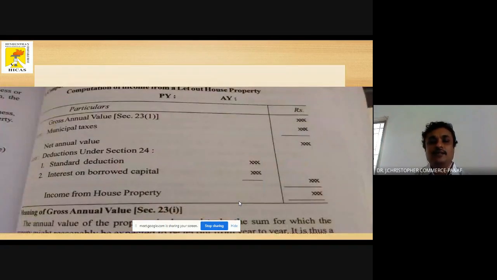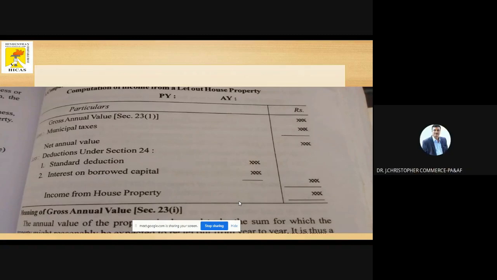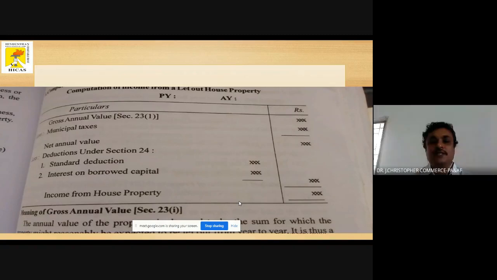Now how do you compute income from let out house property? First of all, we must calculate gross annual value. Then from that we deduct municipal taxes, and we get net annual value. From that we deduct items under section 24, that is standard deduction and interest on borrowed capital. Then you get income from house property. This is the format for calculating income from house property.